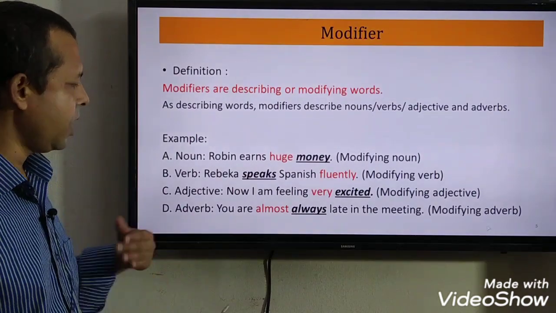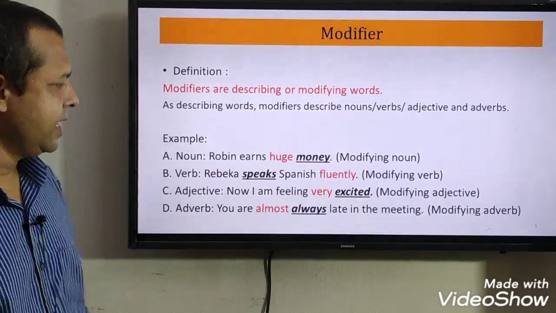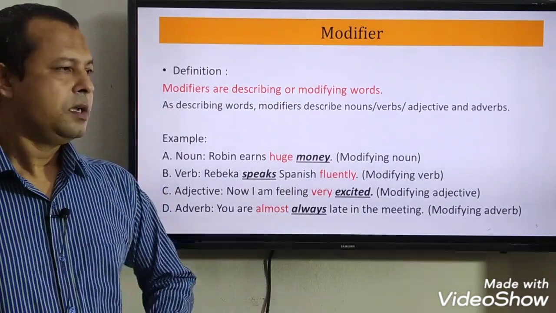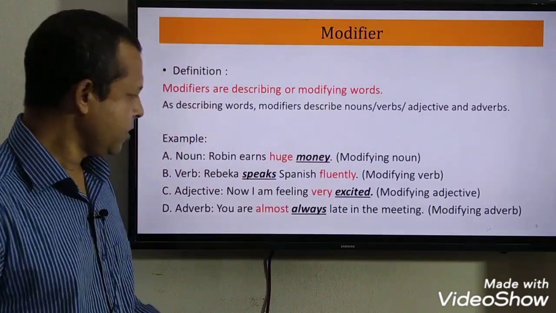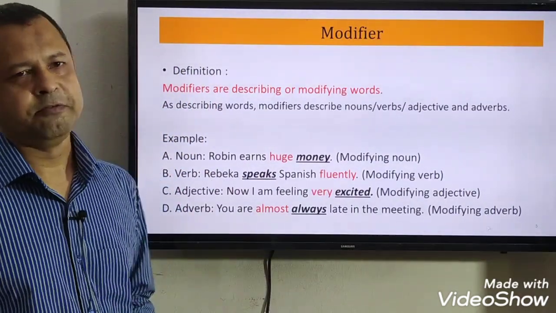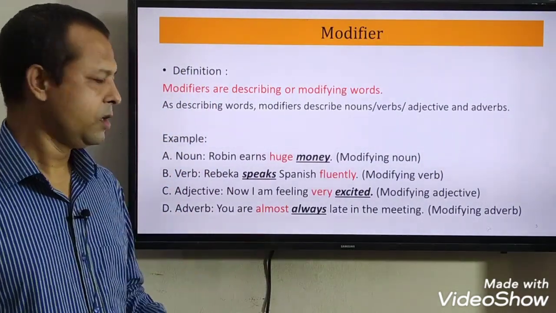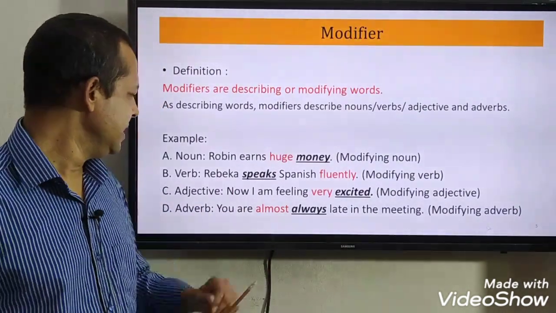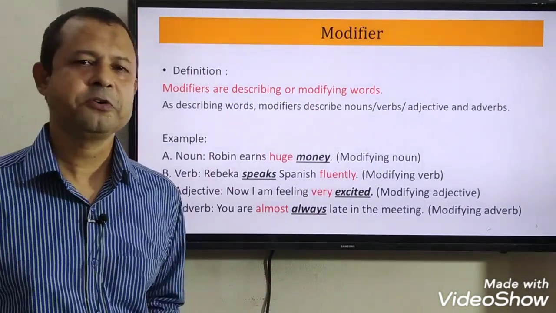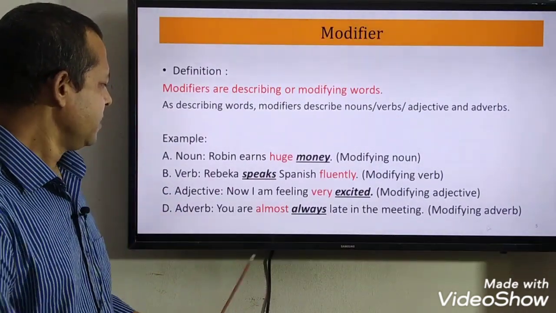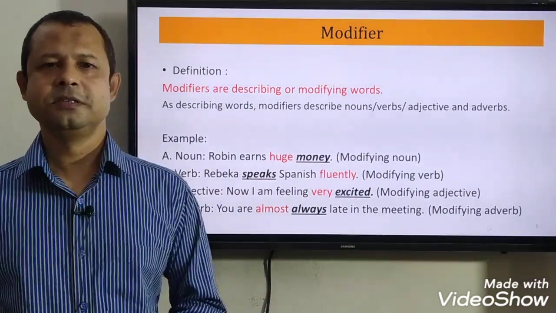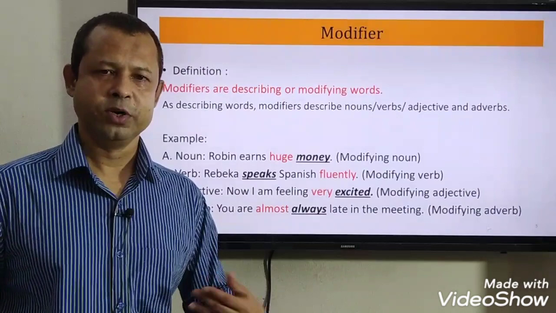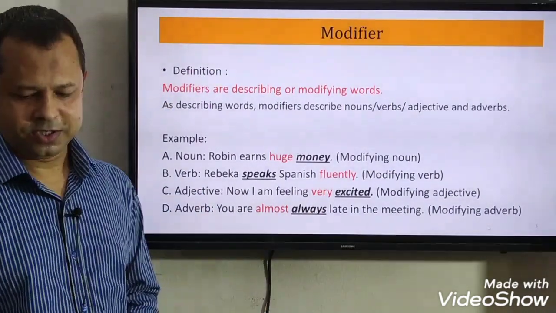D number, you are almost always late in the meeting. Here almost is an adverb, always is also an adverb. You see here, almost is describing always. It is telling us about the frequency of action. So an adverb is describing another adverb here. So almost is here a modifier for always.